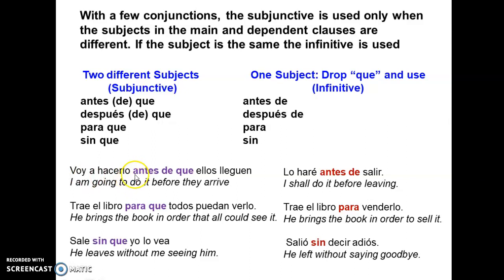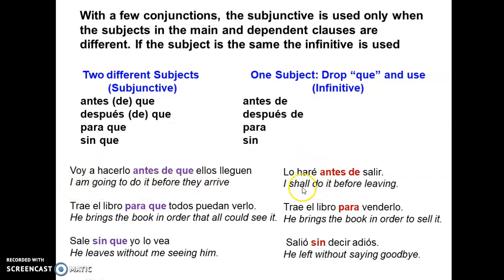Okay, so let's see a few examples. Voy a hacerlo antes de que ellos lleguen. So I'm going to do it before they arrive. But if we also use the same conjunction antes, and in this one it says lo haré antes de salir. Here we can see that in the first we have two subjects, I and they, right?